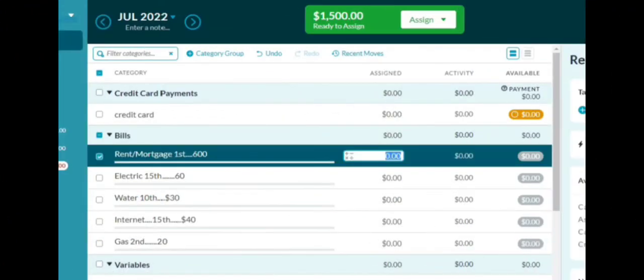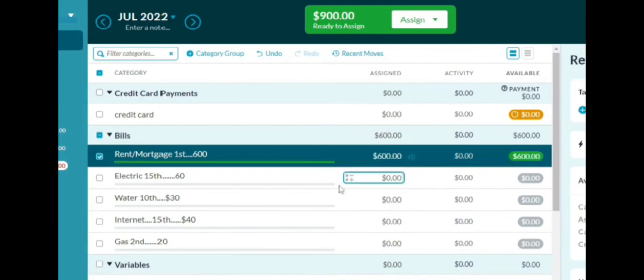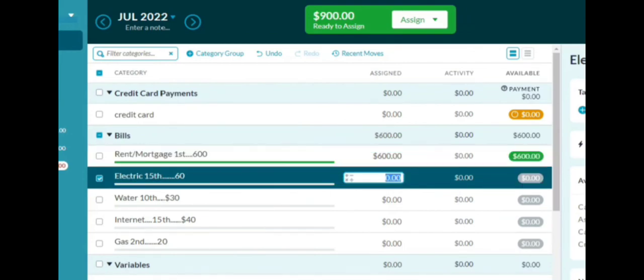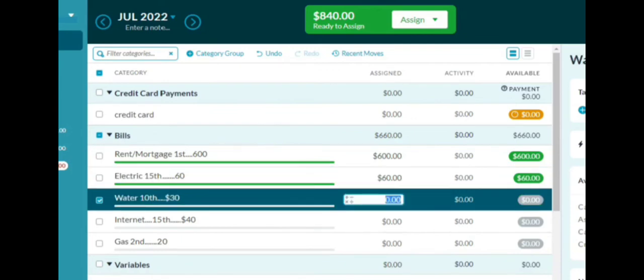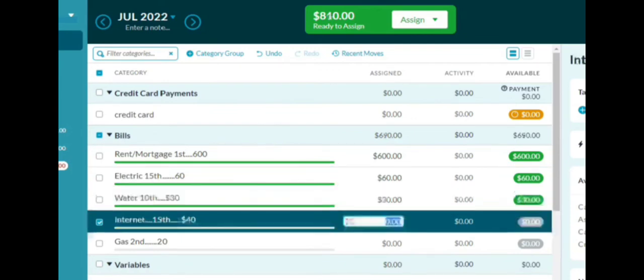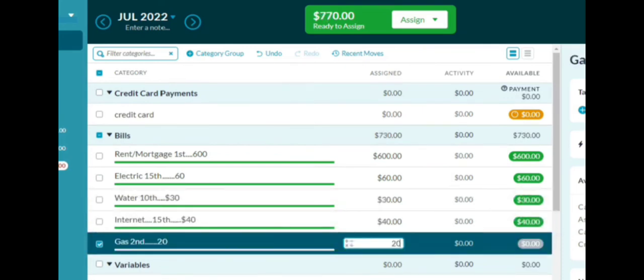So we are going to pay rent, right? For $600. We're going to pay our electricity bill. We're going to pay our water bill. We're going to pay our internet and our gas. So as you can see, this number here has gone down. After we pay all of our bills, we have $750 left to make decisions.